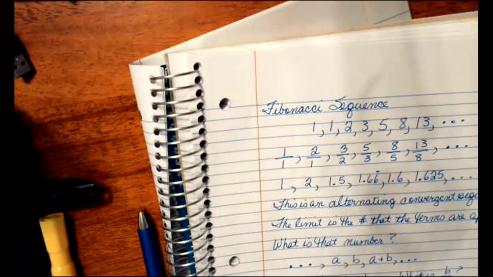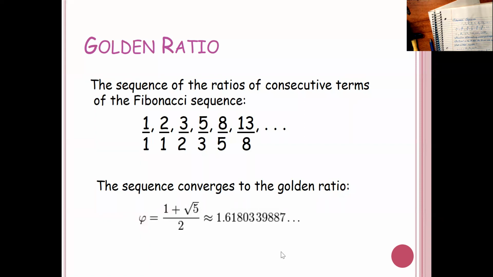So if I go back to our screen, there you go. So there's the exact value of the golden ratio. It is exactly 1 plus the square root of 5 over 2. And by the way, sometimes you'll see the golden ratio where they took the ratio of the smaller one to the larger one. This is much more common. Phi is considered to be about 1.6.